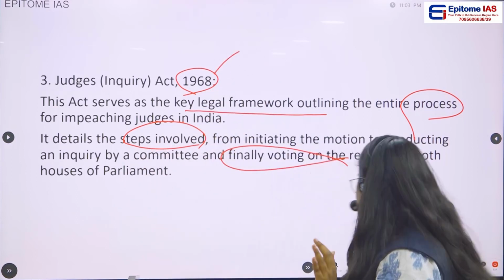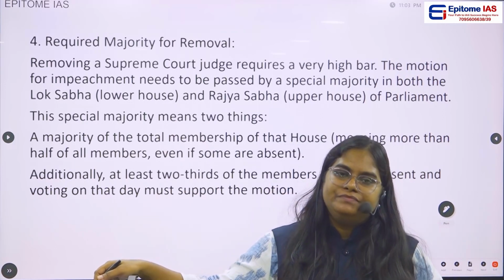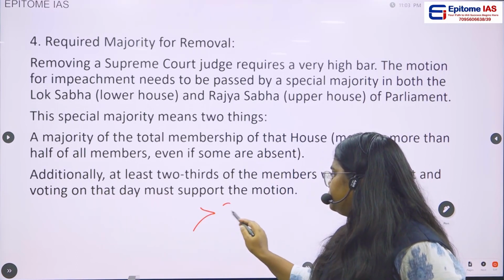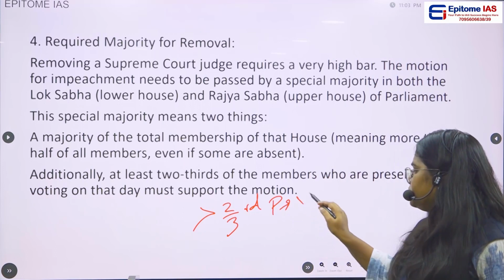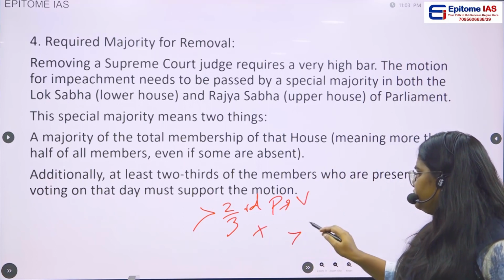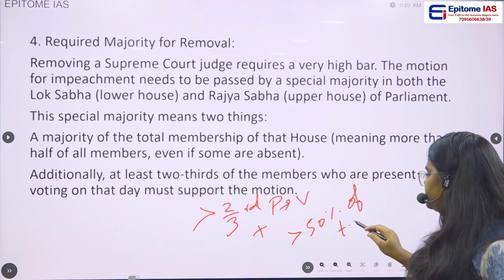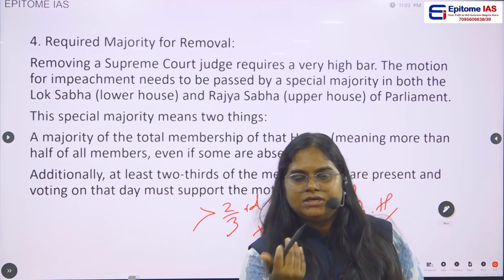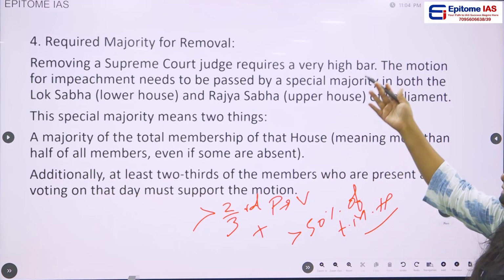Okay, then the required majority, as I already told you. It needs how much majority? A majority of more than 2/3 of present and voting, plus more than 50 percent of the total membership of the house. Okay, this is the majority which is needed for the impeachment of a judge. You can read this. I have clearly told you.